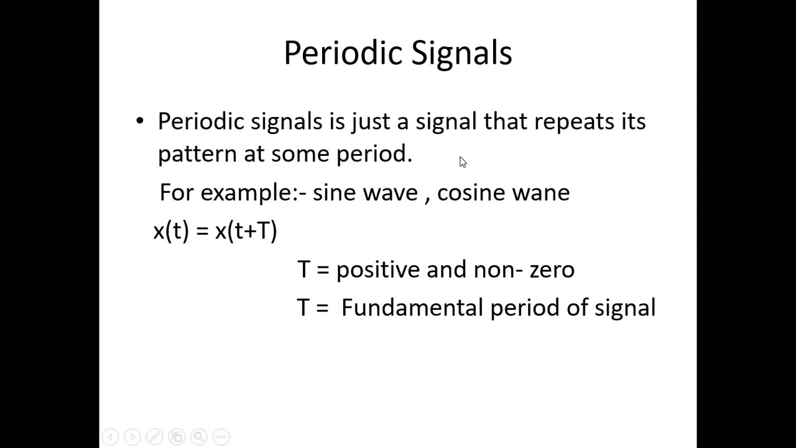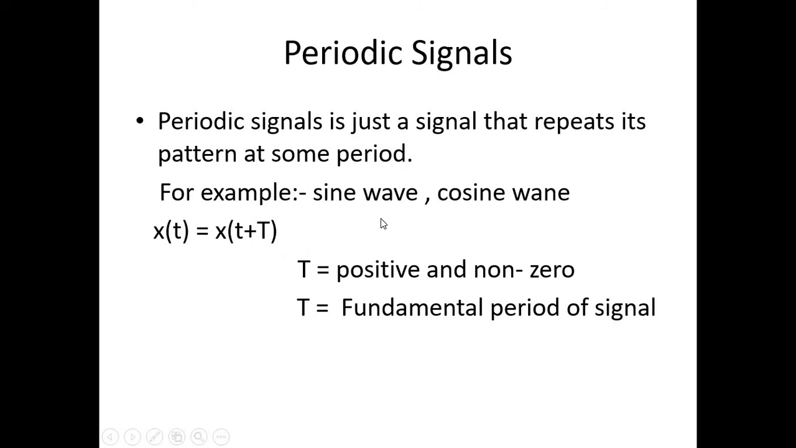So the next topic is periodic signal. What do you mean by periodic signal? A periodic signal is just a signal that repeats its pattern at some period. If we take the example here, that is x(t) is equal to x(t + T). Here capital T is the time period, and after this time period the signal repeats itself.